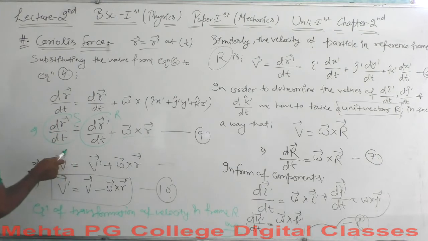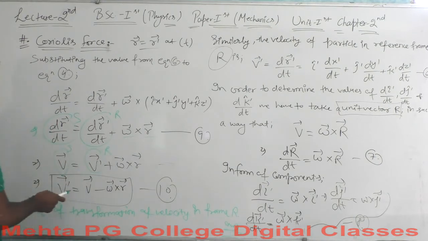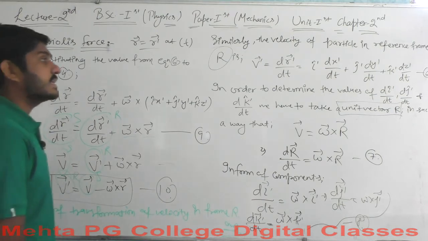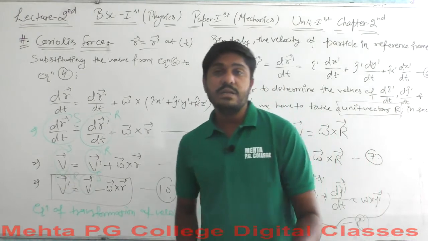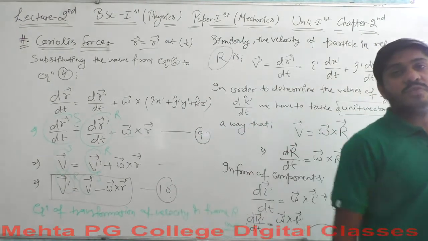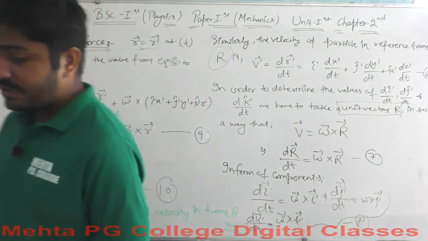Okay, so we got the transformation of velocity in frame S to the velocity in frame R, and by this equation we got the transformation from frame R to frame S. So this is what we were set to calculate, and I hope that you got the calculation very well. Let me step aside, you can take a screenshot for your reference, and then we will proceed further. Hope that you are done with the screenshot.